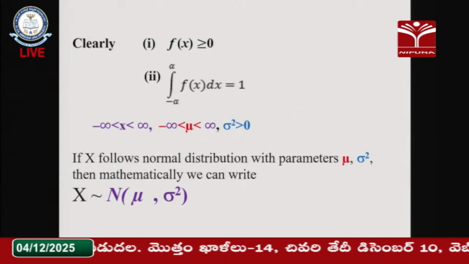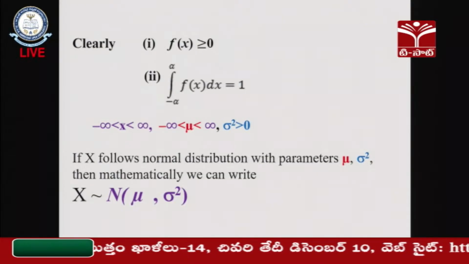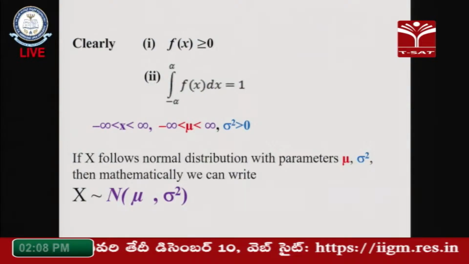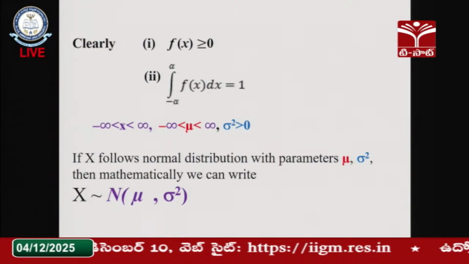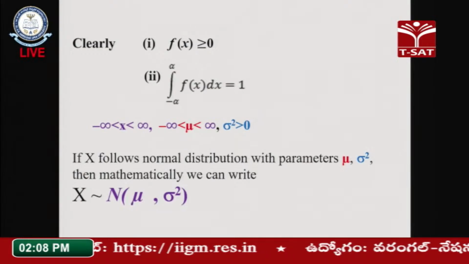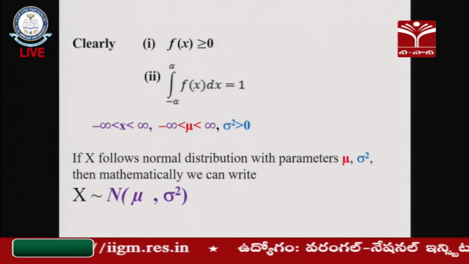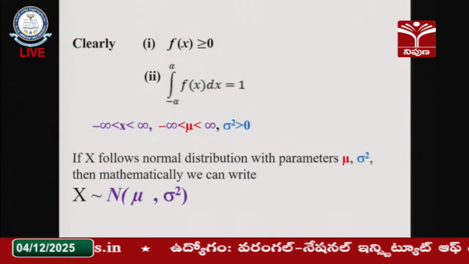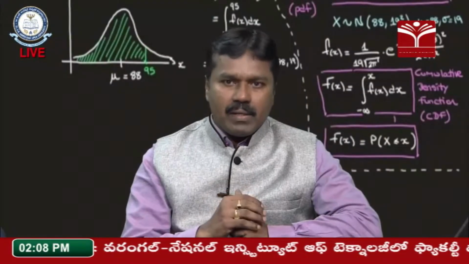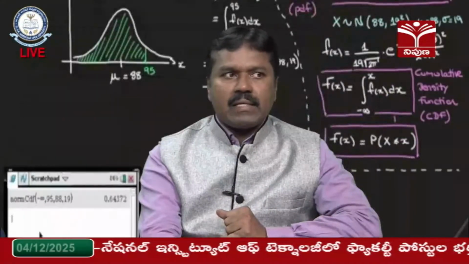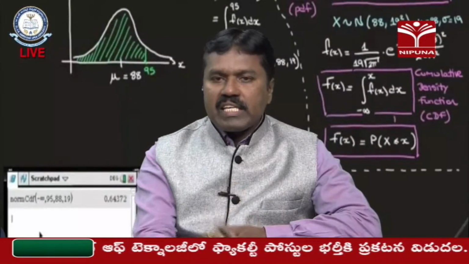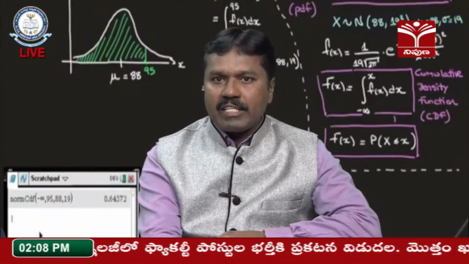Generally this normal distribution is represented by one notation. If x follows a normal distribution with the parameters, we already know that mu and sigma square are the two parameters, mean and variance. So mathematically we can write x follows N of mu comma sigma square, where N is the normal distribution. So this is the definition of normal distribution.